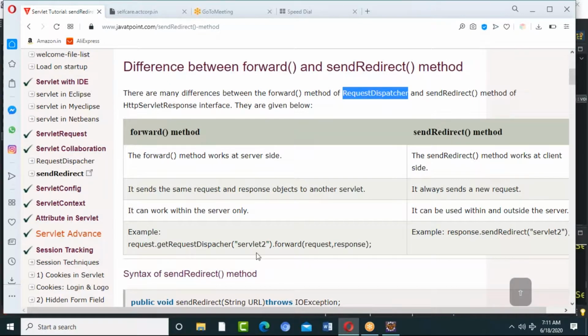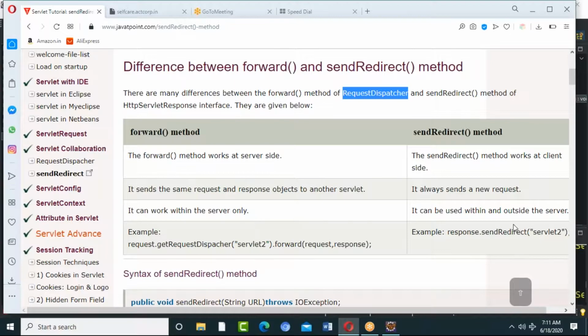It sends the same request and response object to another servlet, and it always sends a new request. The generated request and response object it will send to another servlet, and it always sends a newly generated request, as a new request. It can work within the server only.